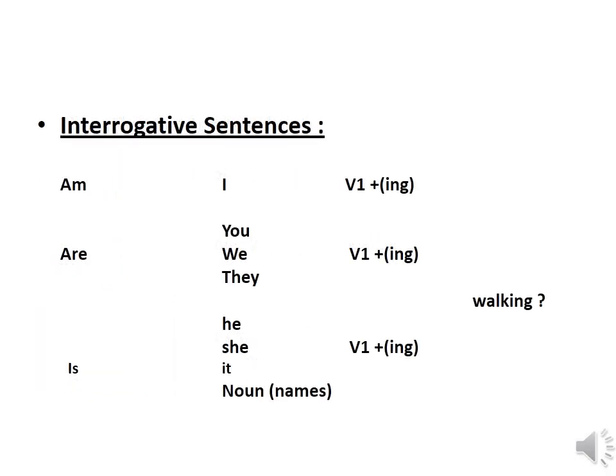While making interrogative sentences, we are going to change the sequence of the words. In interrogative, we will have the auxiliary verbs first, then the subjects, and after that, not can be used if we are framing negative questions, and for positive questions, we are not going to use not, and then the V1 form of the verb with ing.